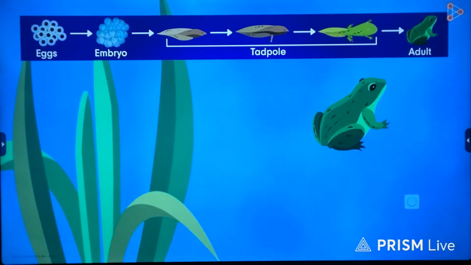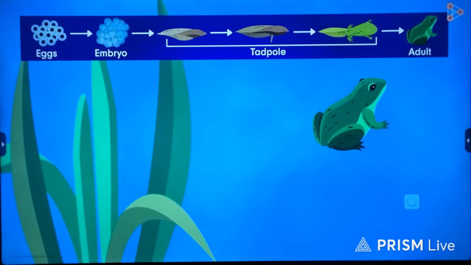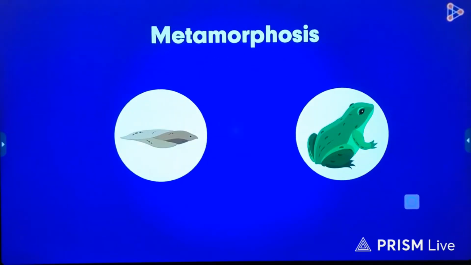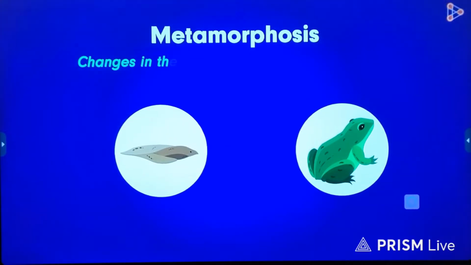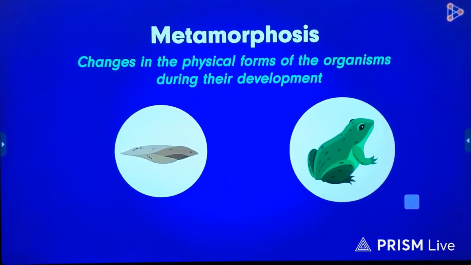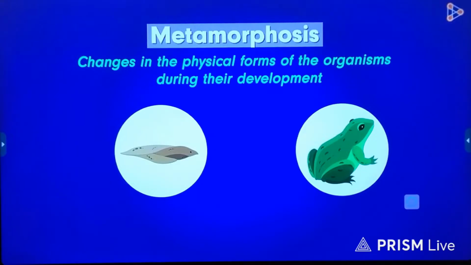But why did we say a different structure? Because if you compare the two, you will notice remarkable differences in them. And this is exactly what metamorphosis is all about. It defines the changes in the physical forms of the organisms during their development. This is how quite a few organisms change from their young to adult stage due to metamorphosis.